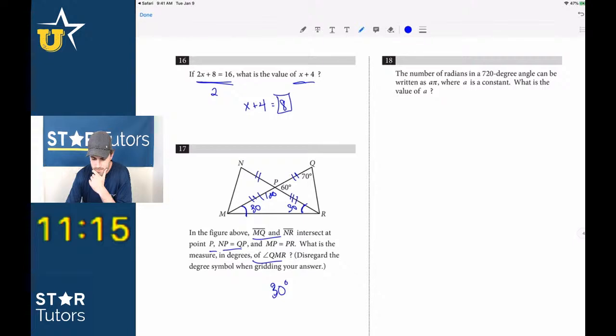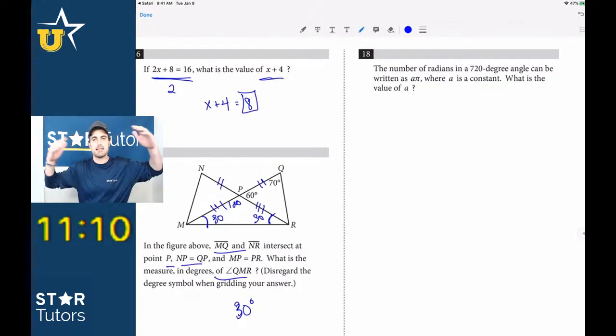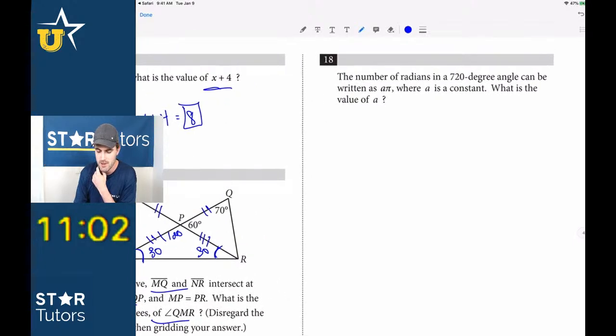Angle stuff. Number of radians is 720 degrees. So guys, radians is one of those high-level concepts that the SAT expects you to know. But if you know it, it's what we call a hard concept easy question. So hard concept easy question here. We get a 720 degree angle can be written as a pi, where a is a constant.